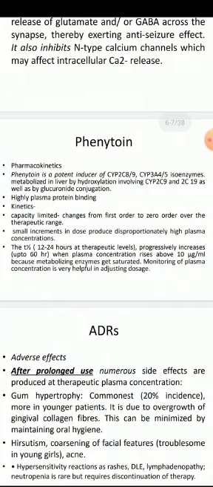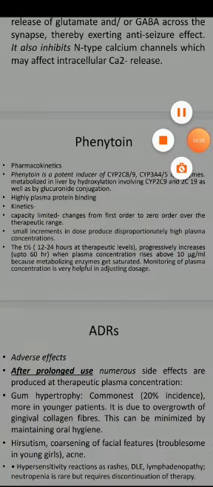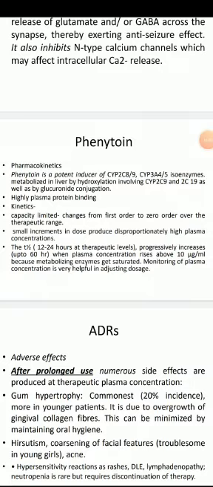Now we will touch upon phenytoin, carbamazepine and valproate in the old anti-epileptic drugs, and in the newer anti-epileptic drugs we will discuss lamotrigine, levetiracetam and other anti-epileptic drugs. In the old anti-epileptic drugs, we will touch upon phenytoin, carbamazepine and valproate. Phenytoin.